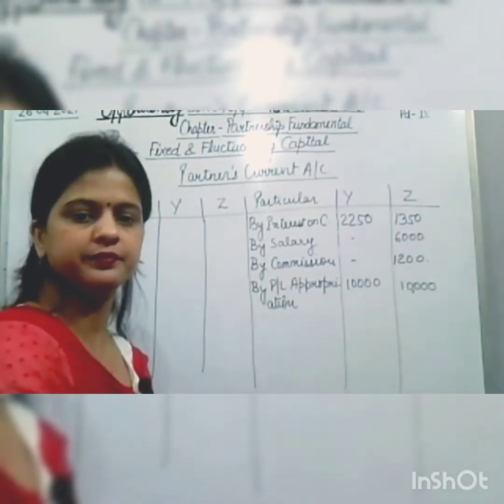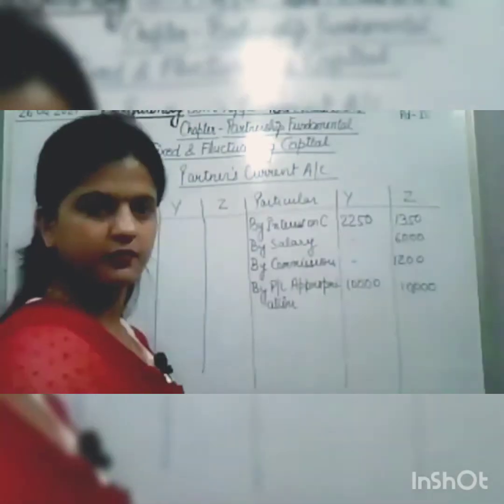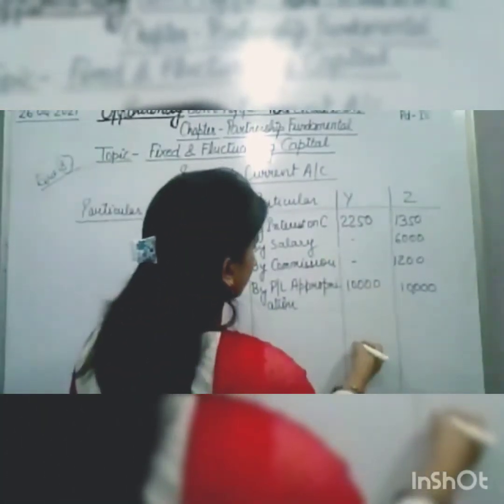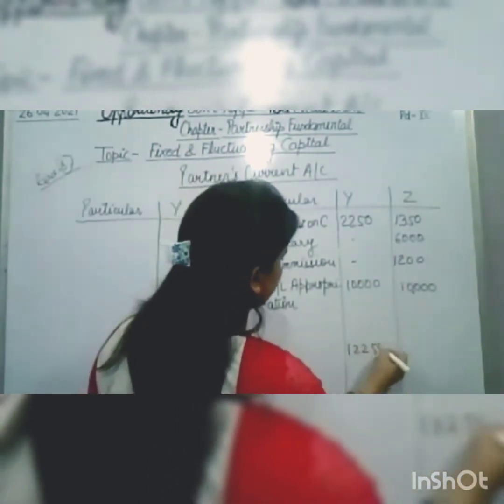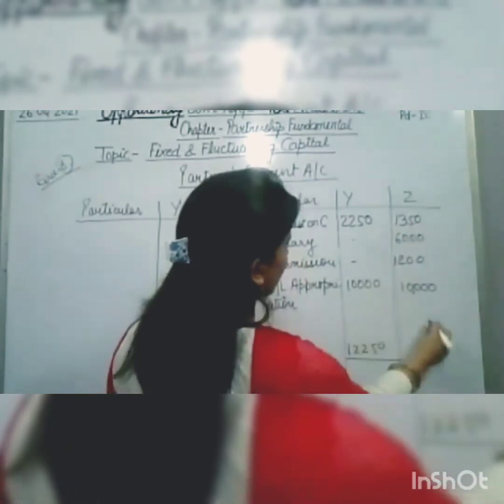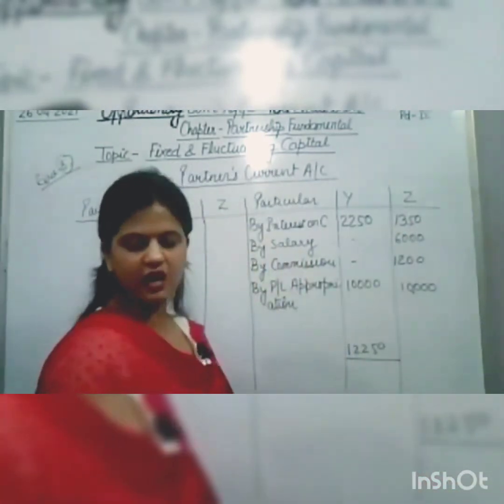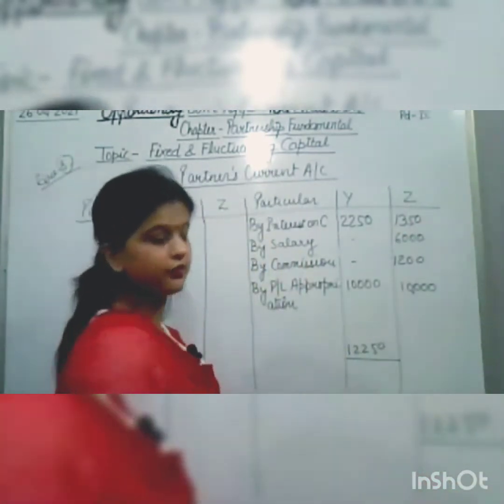The total of Y is 12,250 and the total of Z is 18,550.